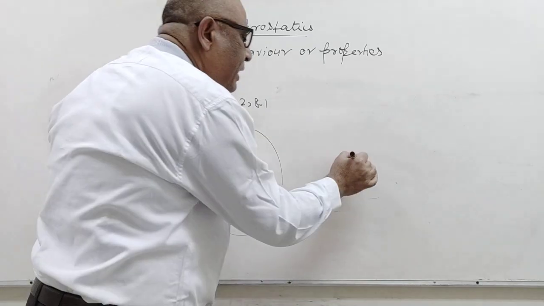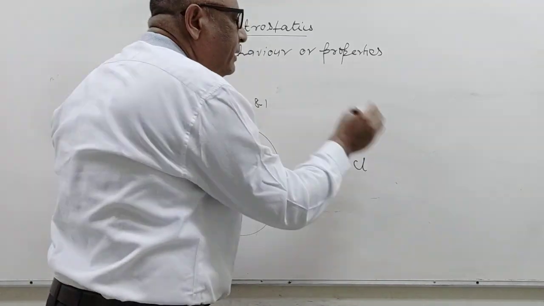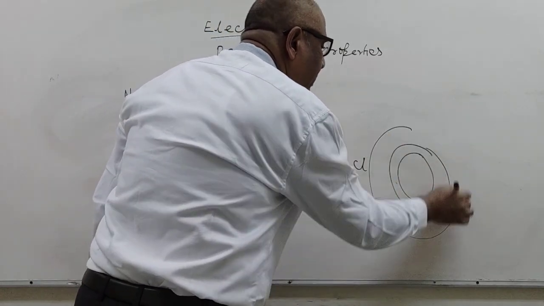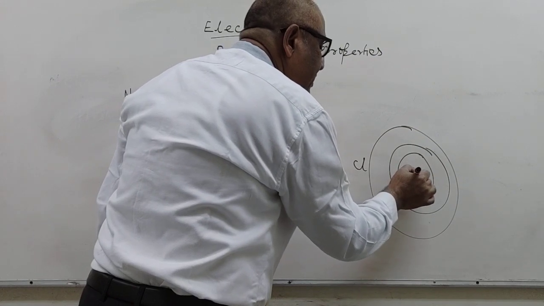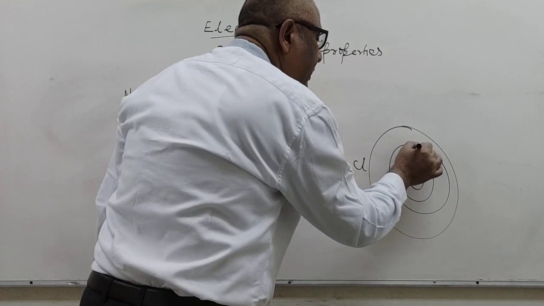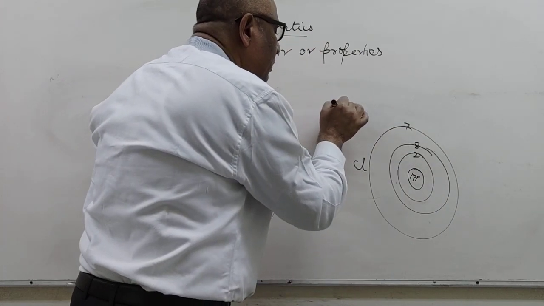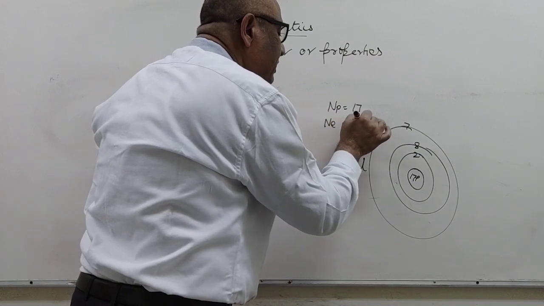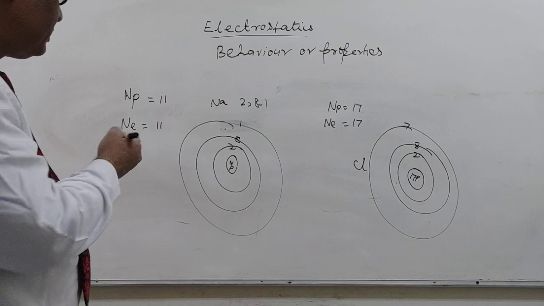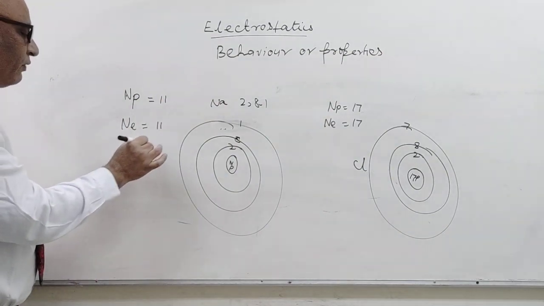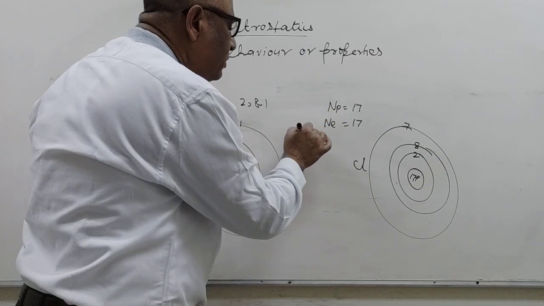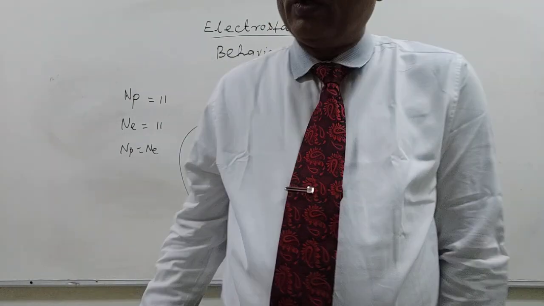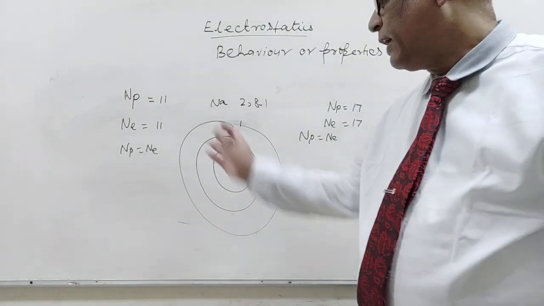In the same way, if we take chlorine, the nucleus has 17 protons and the number of electrons is also 17. The number of protons equals the number of electrons, so both atoms, chlorine and sodium, are neutral.